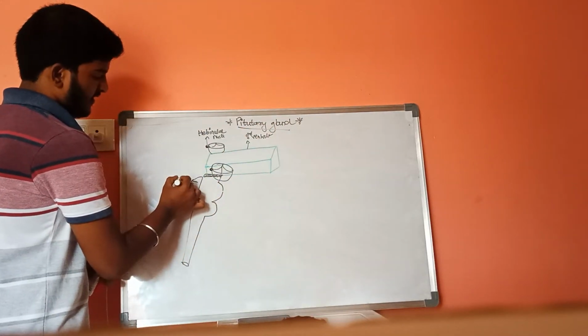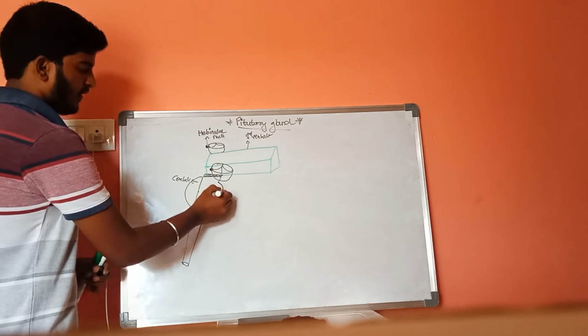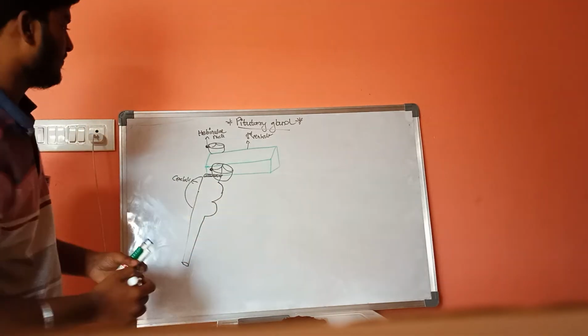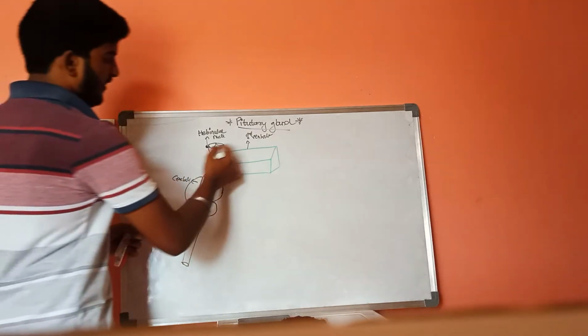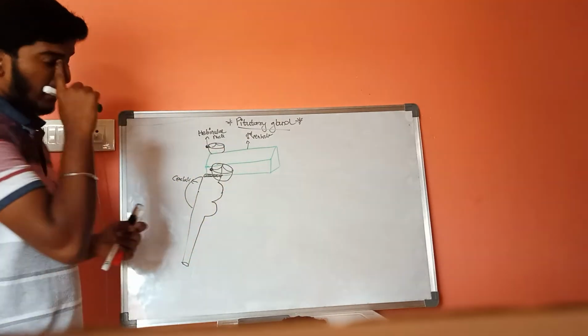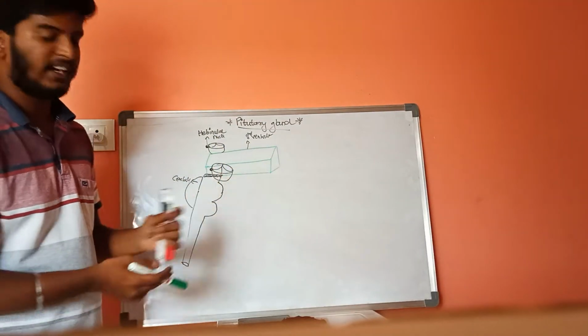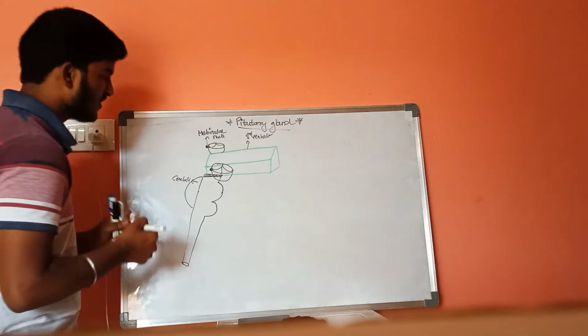This is the cerebellum, this is the pons, it is the medulla, and this is a third ventricle. On the anterior part of this third ventricle there is a special pouch.